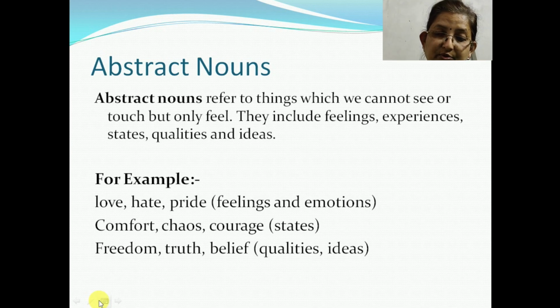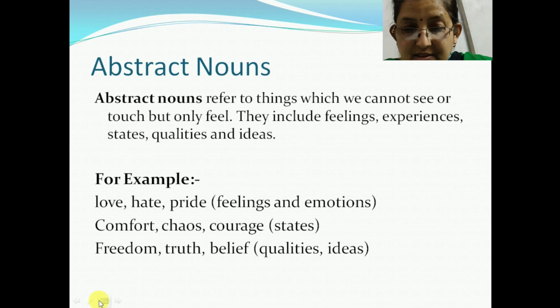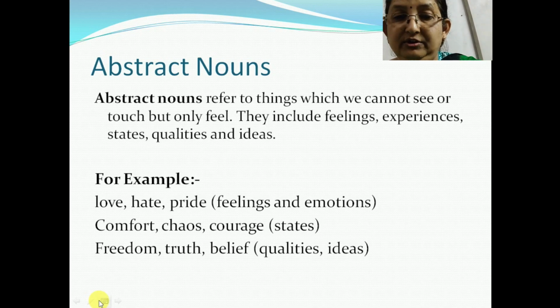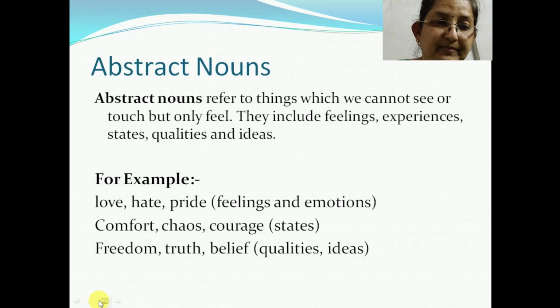Now, examples would be love, hate, pride. These are feelings and emotions. States can be comfort, chaos, courage. Qualities and ideas: freedom, truth, belief. Events and experiences would be adventure, drought. Right? So, this is about concrete and abstract nouns.